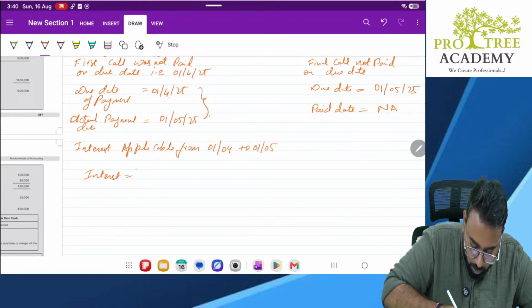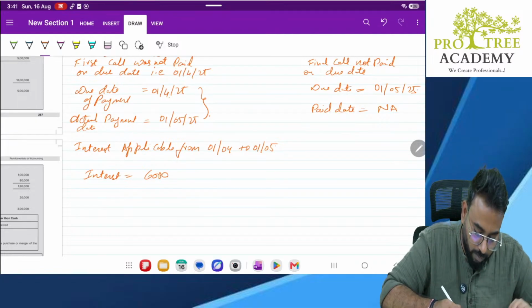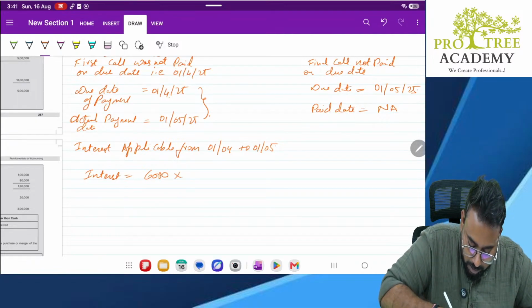Interest is equal to 6,000 rupees was the amount which was due, correct or no? Into how much? 10% into 1 by 12.